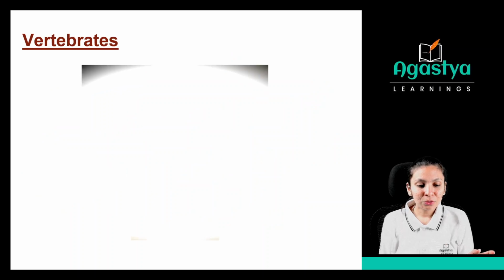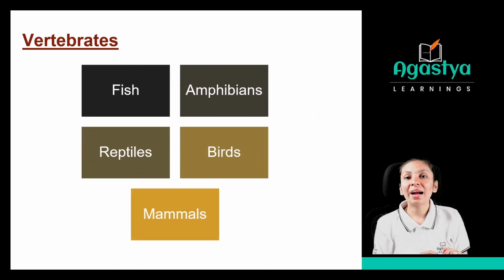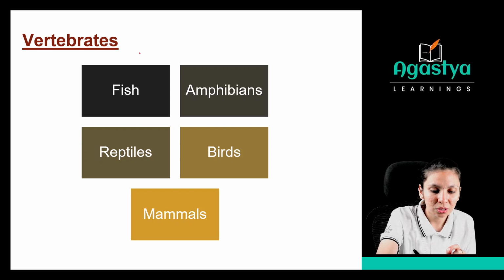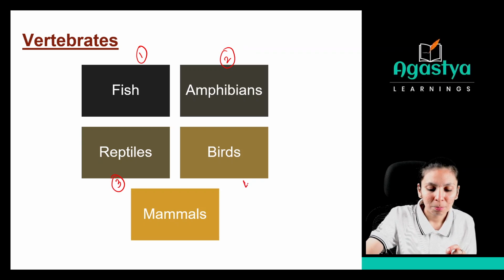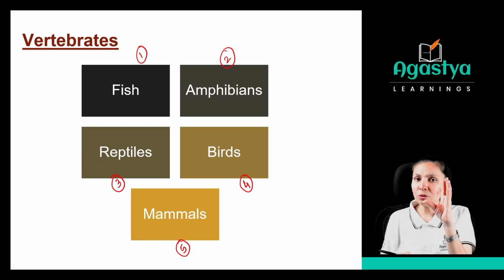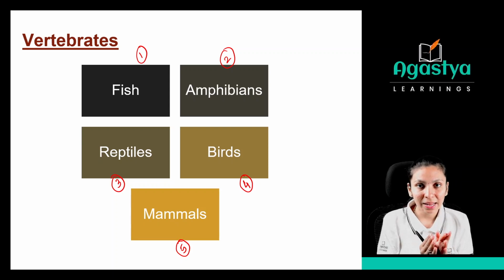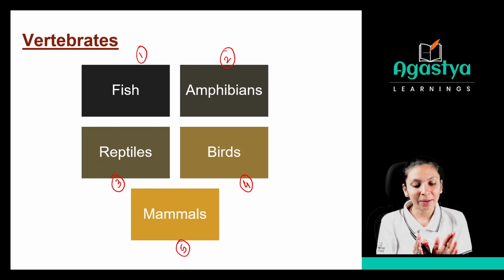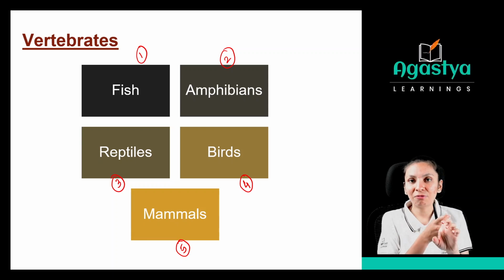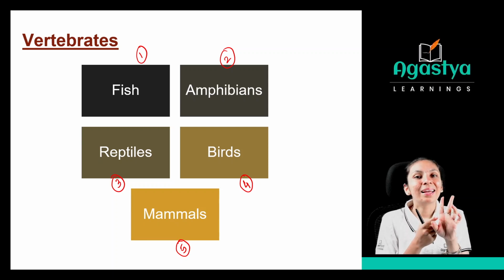Okay. So these vertebrates are classified in these five groups, that is fish, amphibians, reptiles, birds, and mammals. Have you heard about this? You know something about this. That fish are there, amphibians are there, then reptiles, birds, and mammals. Just learn these five words: fish, amphibians, reptiles, birds, and mammals. Are these things clear to you? Okay. And this we are going to learn in the next class. Okay.